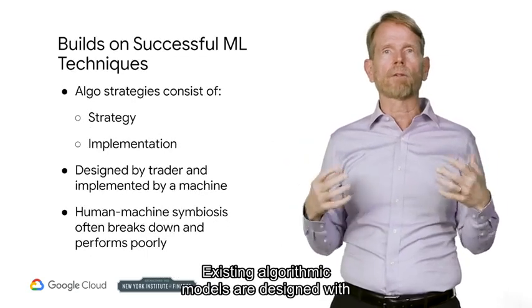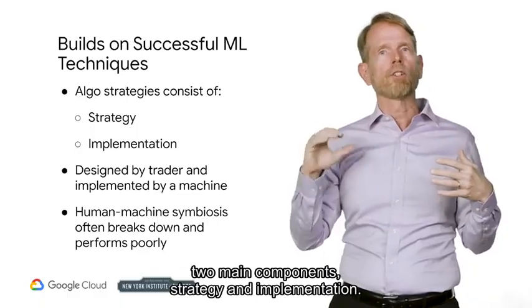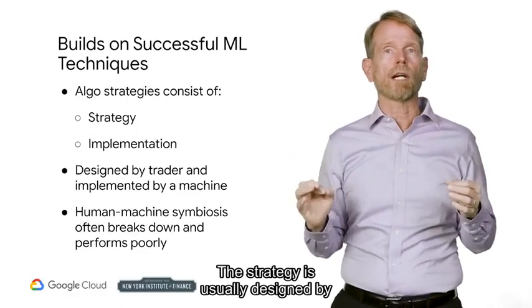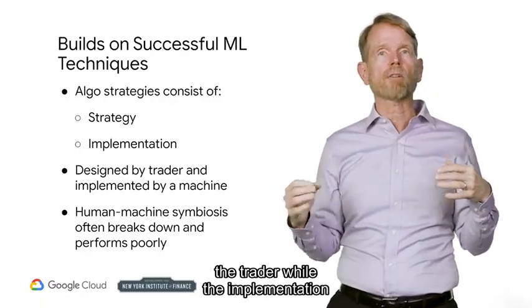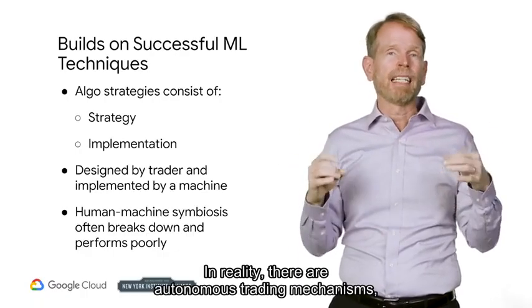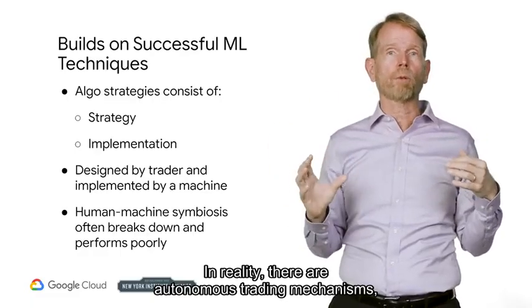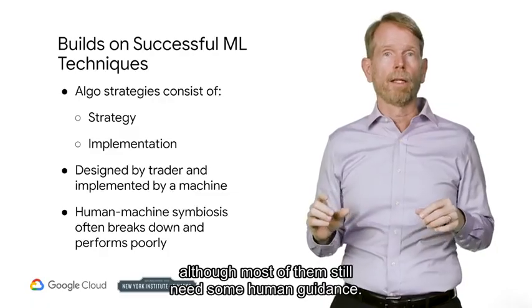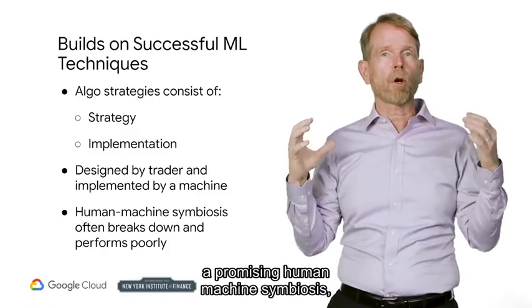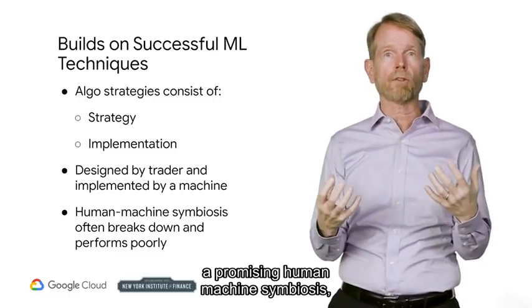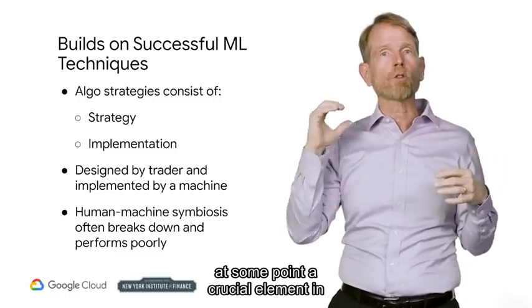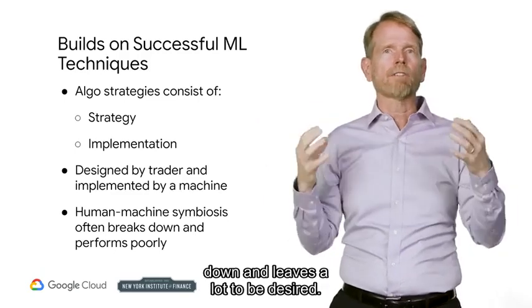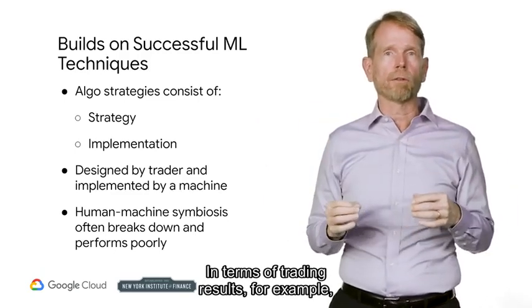Existing algorithmic models are designed with two main components: strategy and implementation. The strategy is usually designed by the trader, while the implementation is handled by the machine. In reality, there are autonomous trading mechanisms, although most of them still need some human guidance. Although this may seem like a promising human-machine symbiosis, at some point, a crucial element in the whole system often tends to break down and leaves a lot to be desired in terms of trading results.